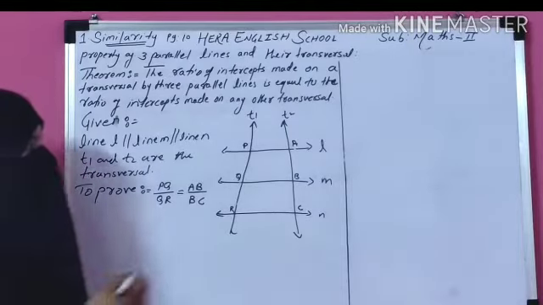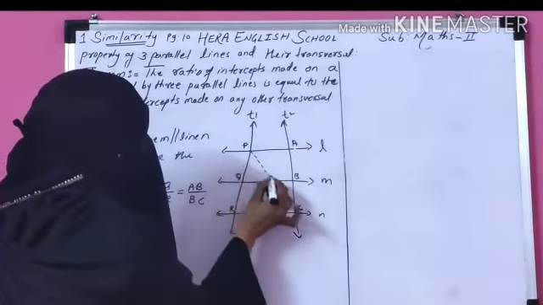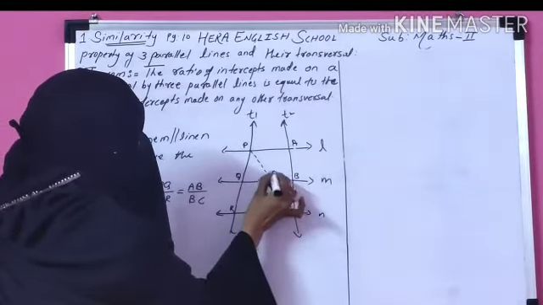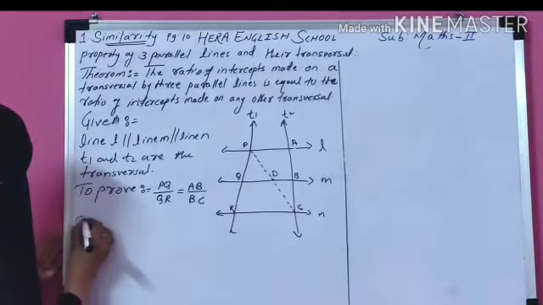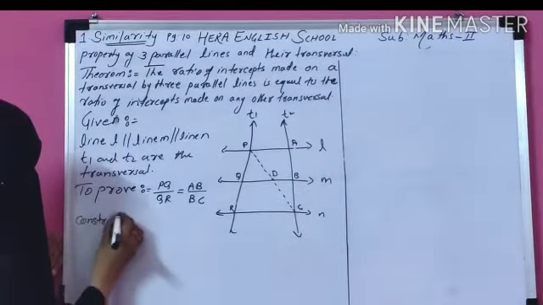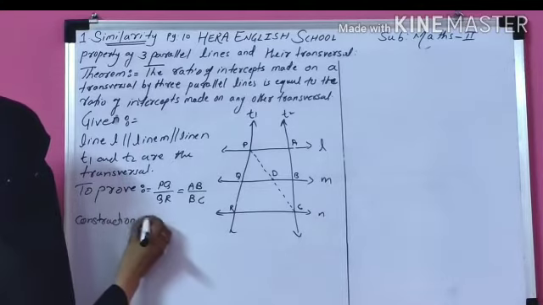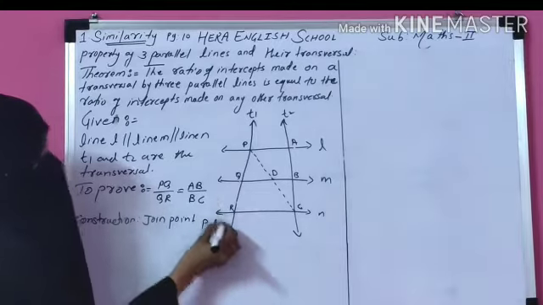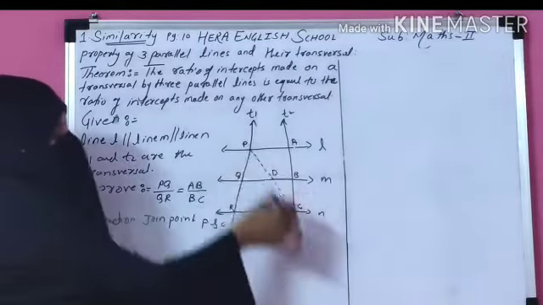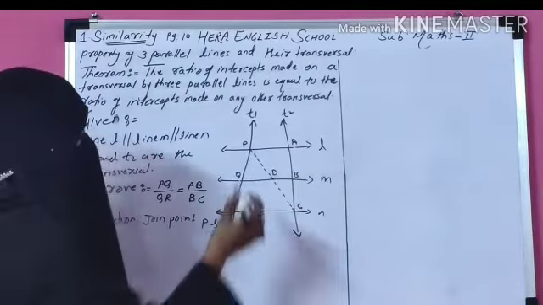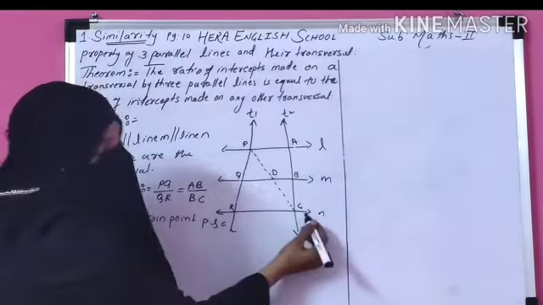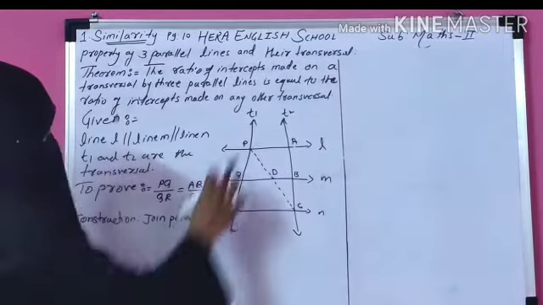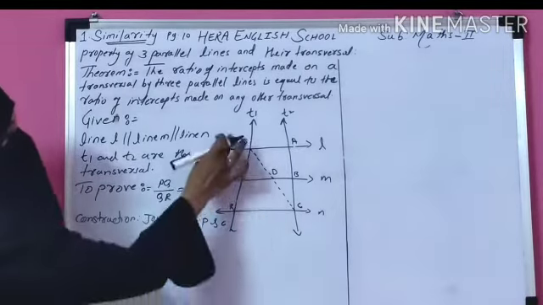To prove this theorem, I join P and C. Here take point D. Now write in construction: join points P and C. After joining these points, you get two triangles, triangle PRC and triangle CAP. First I am taking triangle PRC.